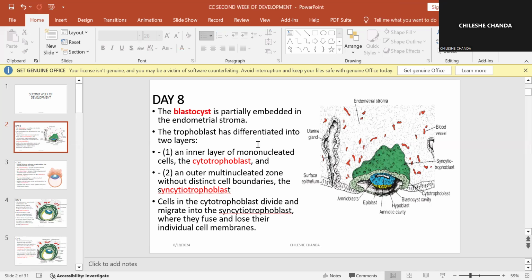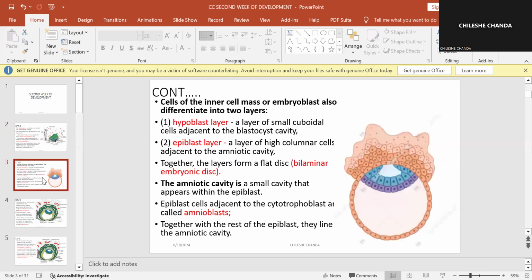Okay. The trophoblast has differentiated into 2 layers. So now remember, we said this is the trophoblast. If you look at this diagram, this is a better representation of how this blastocyst looks. It's supposed to be a round thing, so these cells around it are known as the trophoblast.